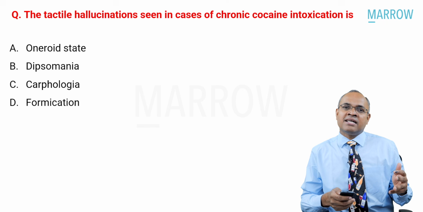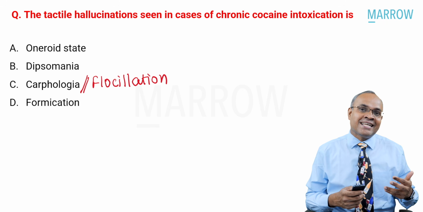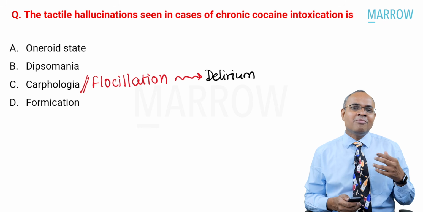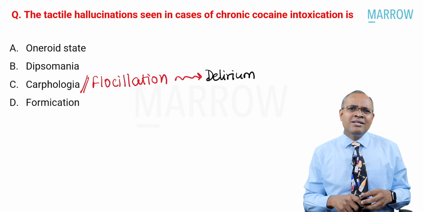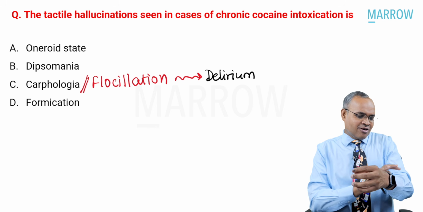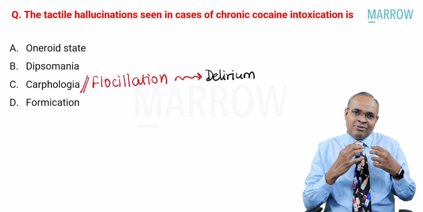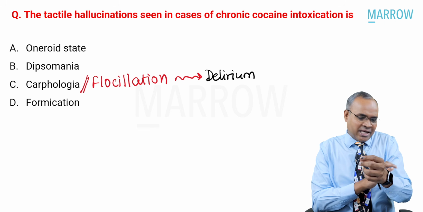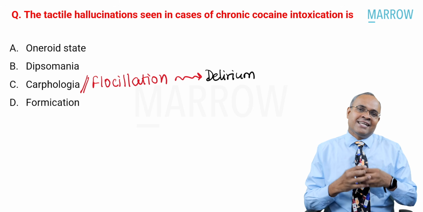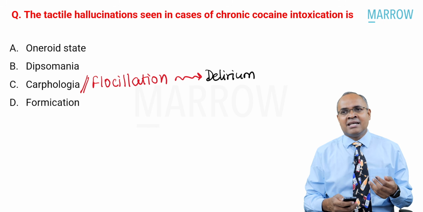Understood? So going ahead to the other terms, what is Carfologia, also called flocculation? These are lesser known terms which are commonly seen in patients with delirium. If you see delirium patients in your clinic, you see a lot of these patients constantly picking their clothes. They keep picking the bed sheet or the clothes around them. This cloth picking behavior is what is called Carfologia or flocculation, and that is the term given here.